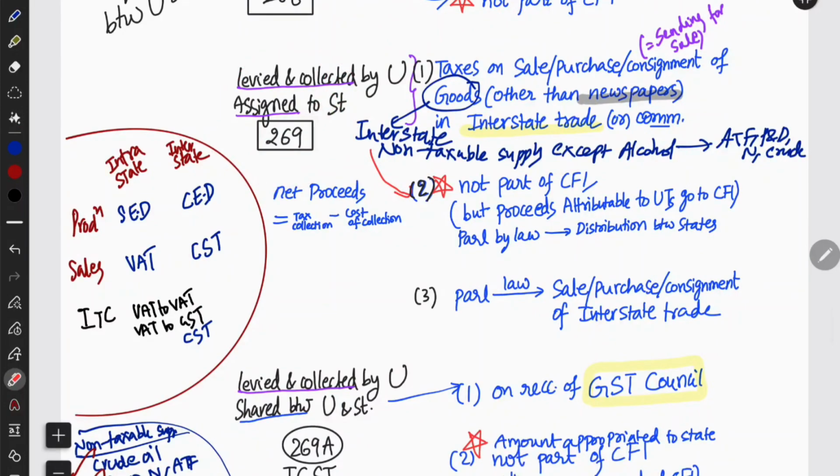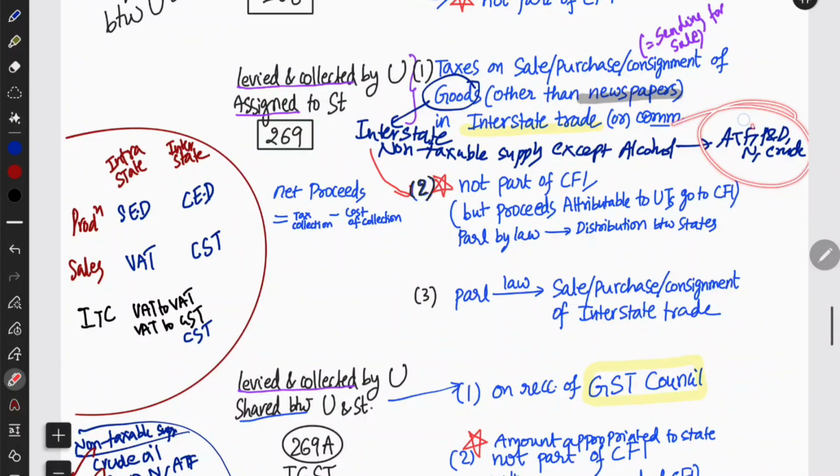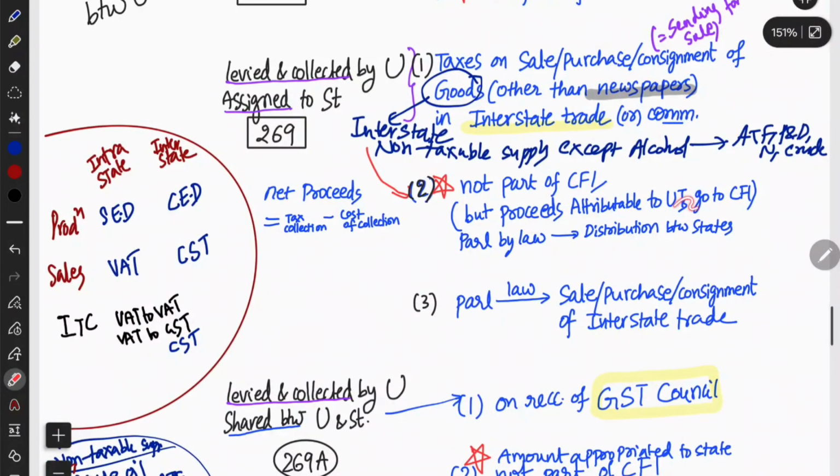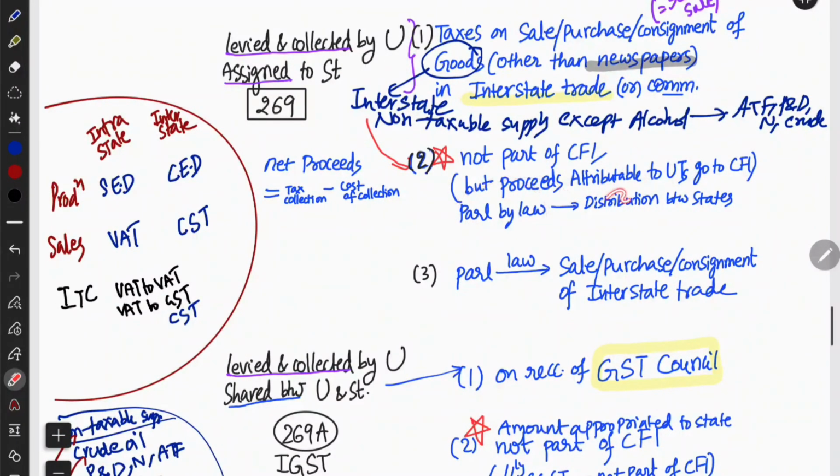And you have Article 269. Now it covers only interstate non-taxable supply except alcohol, that is aviation turbine fuel, petrol, diesel, natural gas, crude oil. Since they are assigned to states, the central government is going to collect all these and assign them to the states. Therefore they are not part of the consolidated fund of India. But the proceeds attributable to the union territories go to the consolidated fund of India. Parliament by law can govern the distribution between the states.